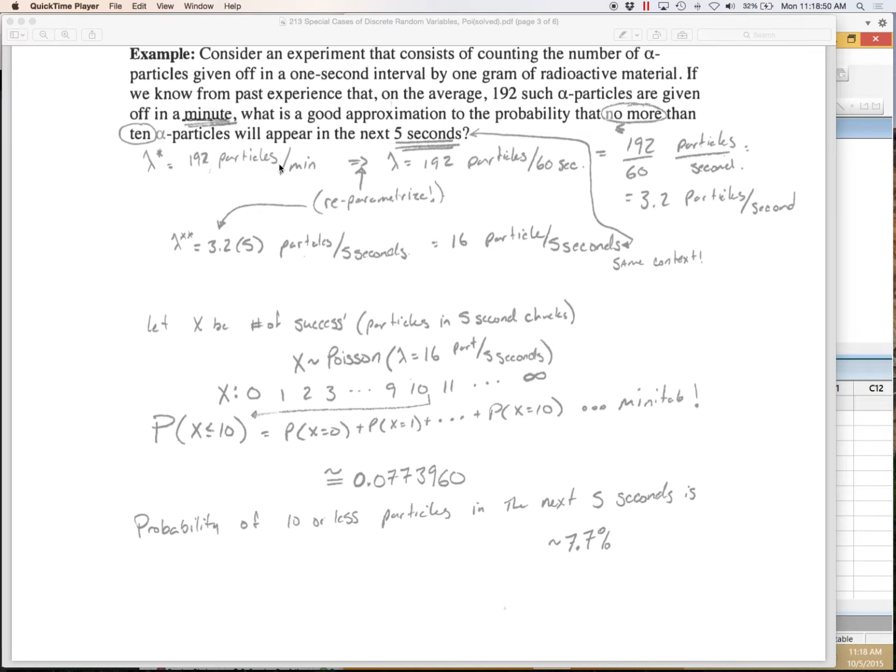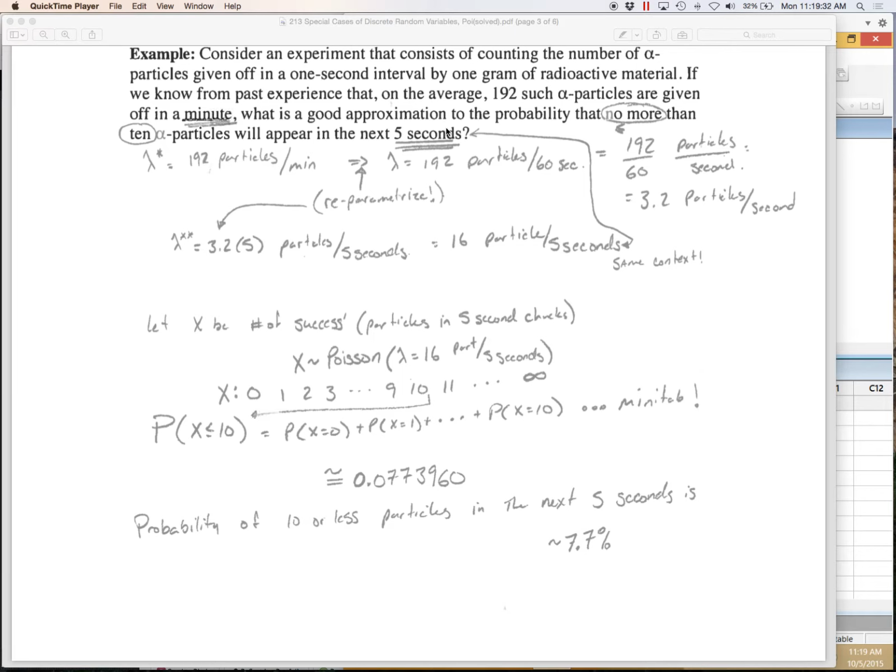So instead of being out of minutes, I'm going to change to be out of 5 seconds. We expect 192 particles per minute, which could be rewritten as 192 particles per 60 seconds. Here I'll just divide 192 by 60, which will give me particles per second. That is about 3.2 particles per second. But I don't want it in terms of seconds, I want it in terms of 5 seconds. So I'm going to multiply 3.2 by 5, which is 16 particles every 5 seconds.